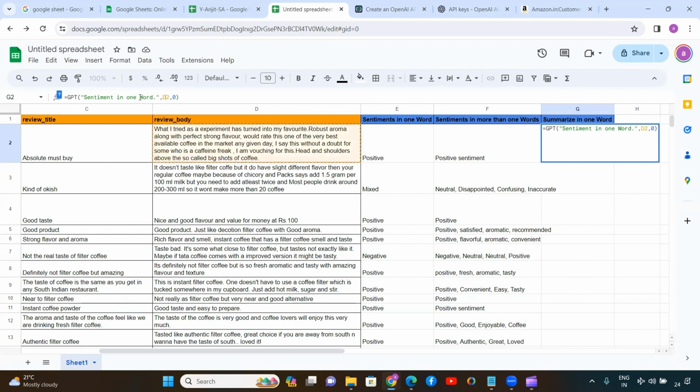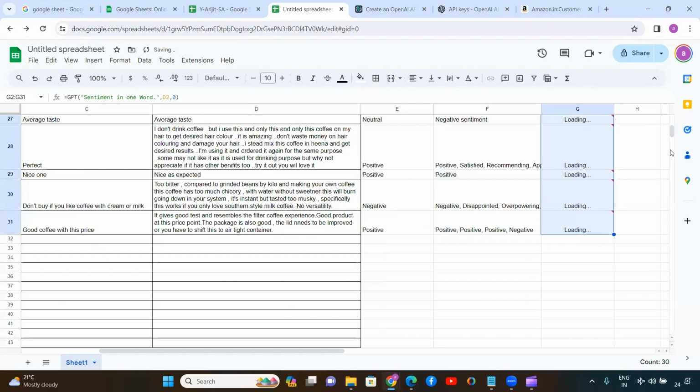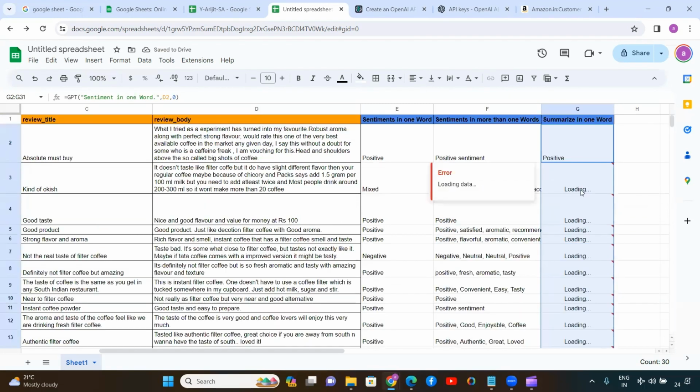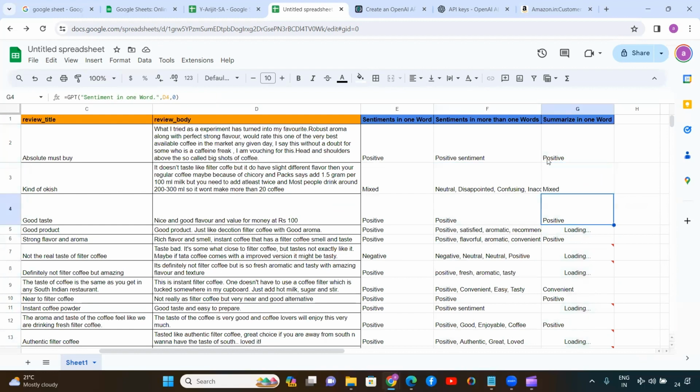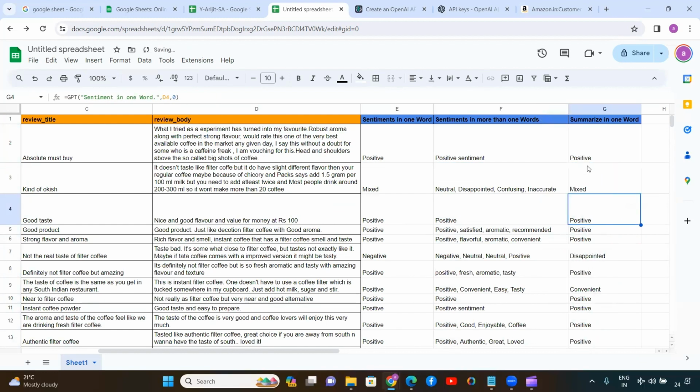And here we are going to select the D2. D2 is what? The review body. Okay. Now click enter. Positive. Okay. So positive, mixed, positive, positive, disappointment, positive, convenient.